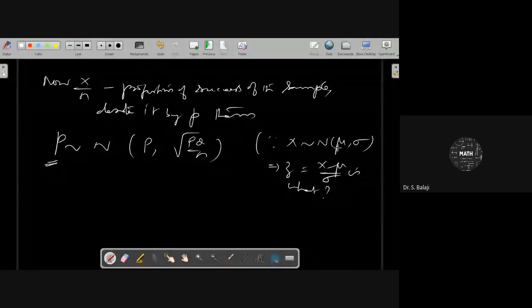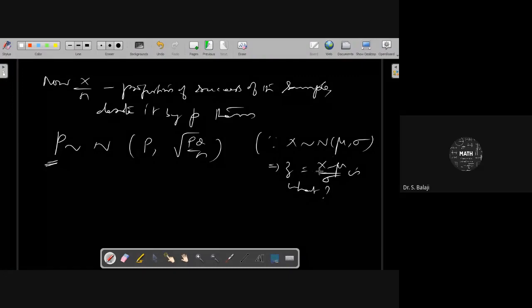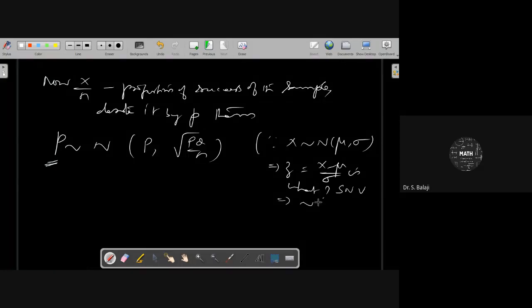With this change, it will be a standard normal variate. What about its mean and variance? 0, 1. A standard normal variate with mean 0 and variance 1.